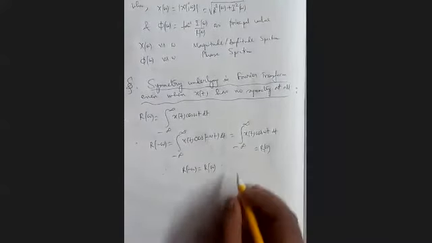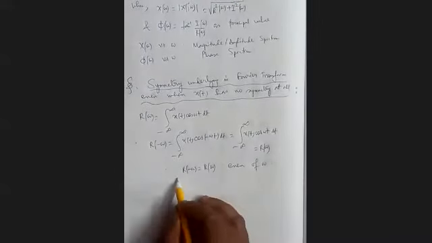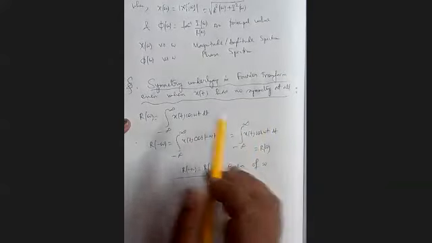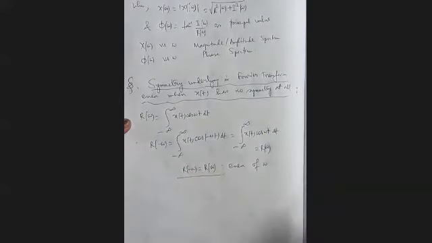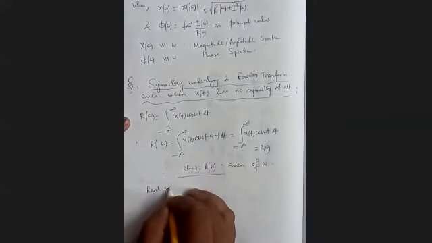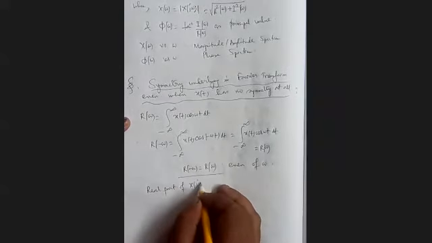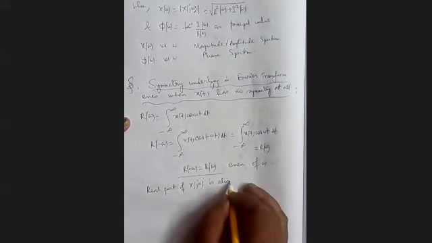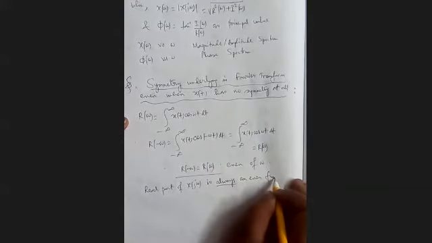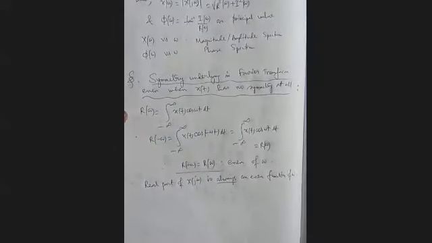This is an even function of omega. So x(t) is neither even nor odd, has no symmetry, but the real part of the Fourier transform is always an even function of omega.